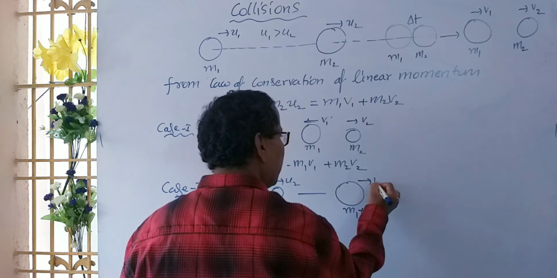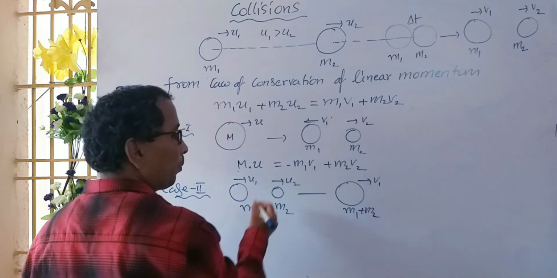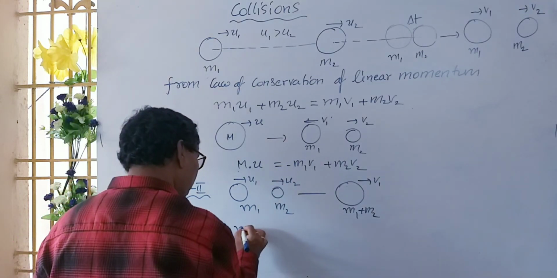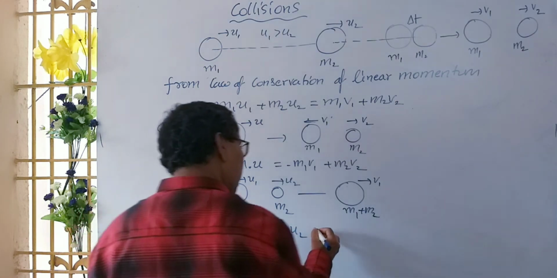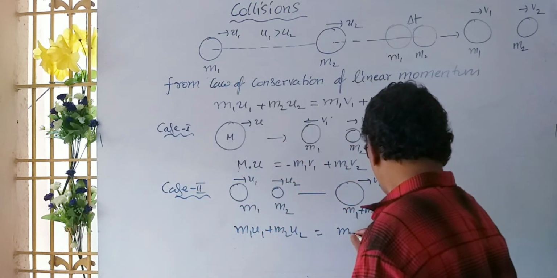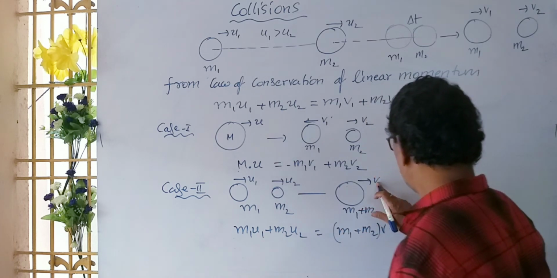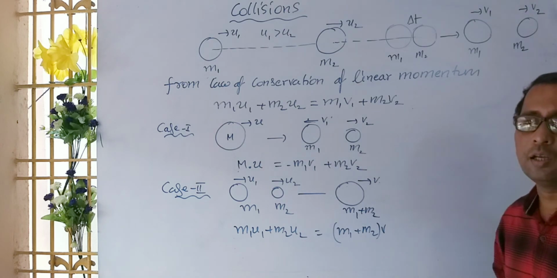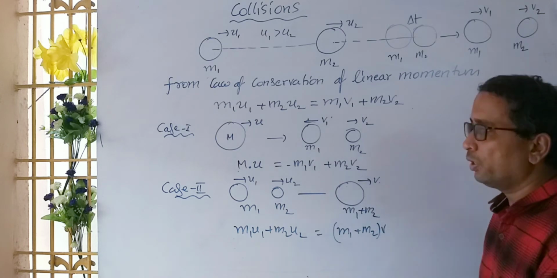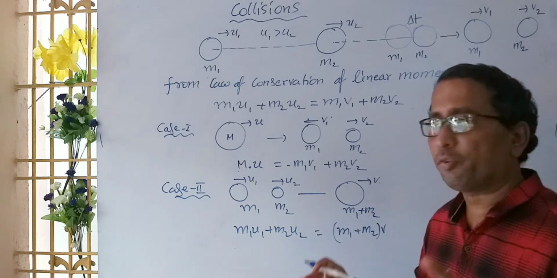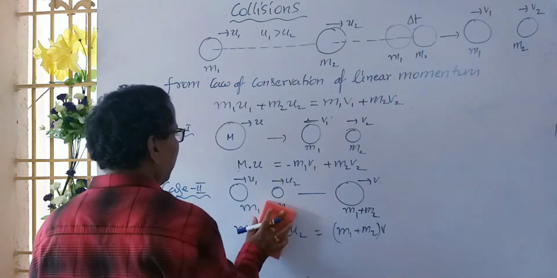This is moving with a velocity of v1 like this. Here, from the law of conservation of linear momentum, m1 u1 plus m2 u2 is equal to (m1 plus m2) into, suppose, v. This v is the velocity of the combined body after the interaction. So in this way you can take the different cases in the law of conservation of linear momentum.